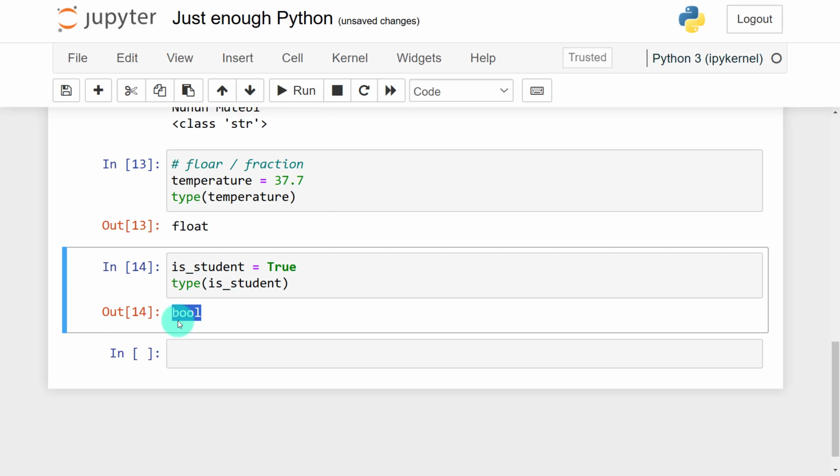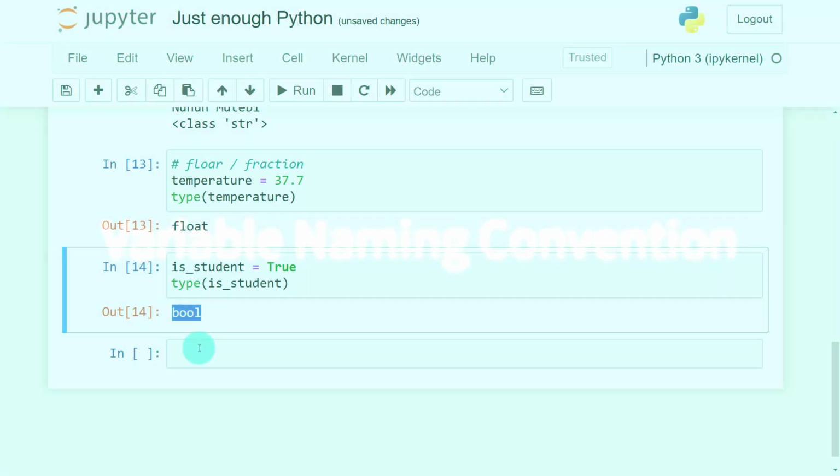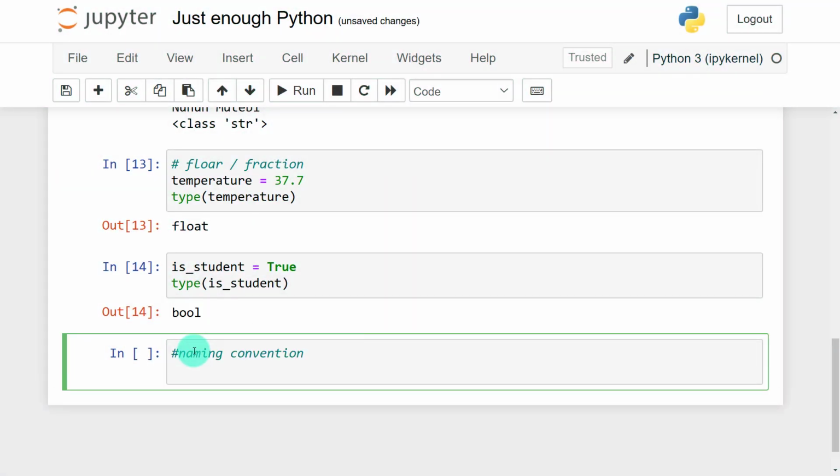Now, what is the key take home here? When you're naming your variables, there are particular rules that we should follow. Let me call this the naming convention. So, number one, you cannot start a variable with a number. It can be uppercase or lowercase, but I cannot have 2name is equal to nuhu.